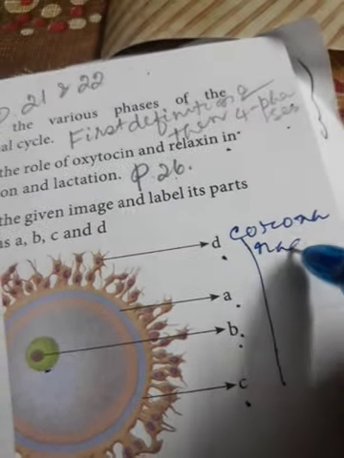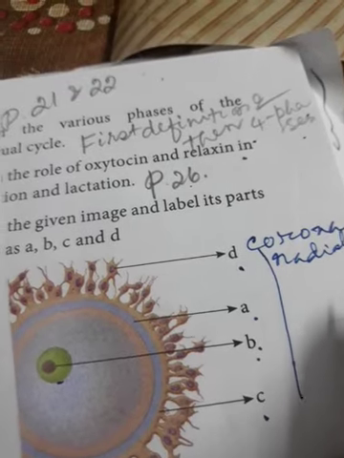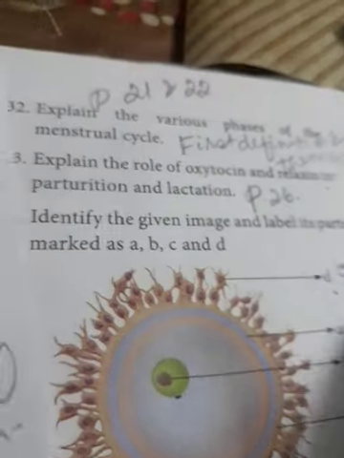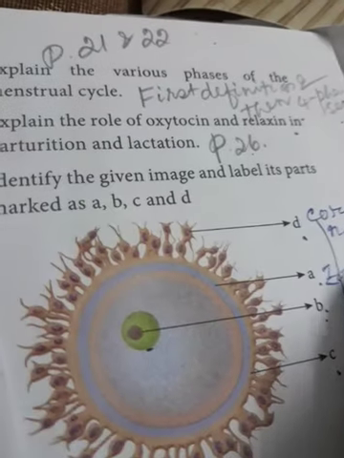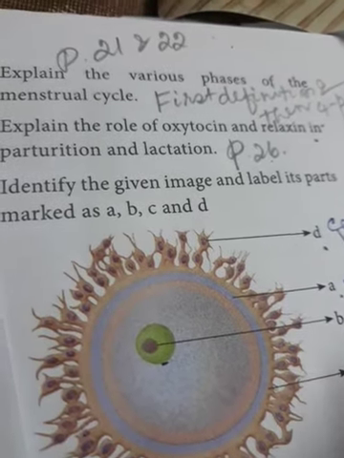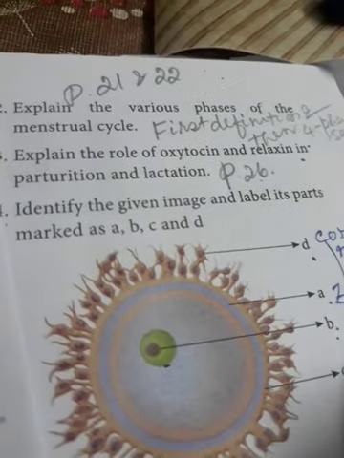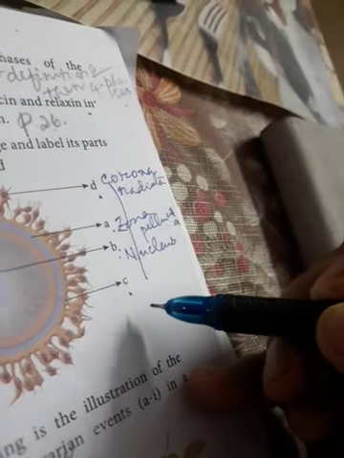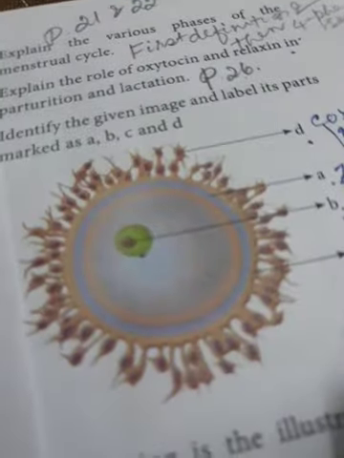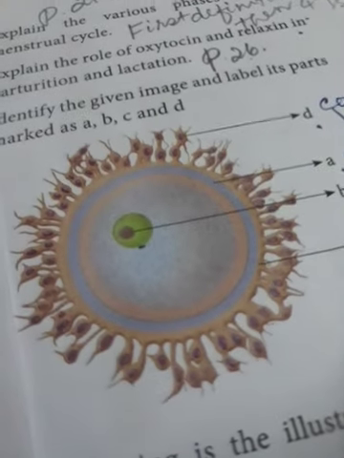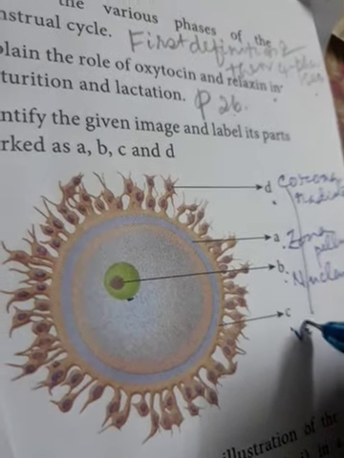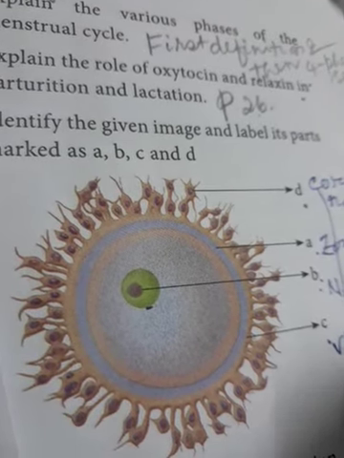A is the zona pellucida. B is the nucleus. And C is the vitelline membrane.